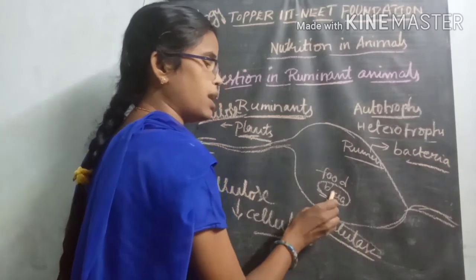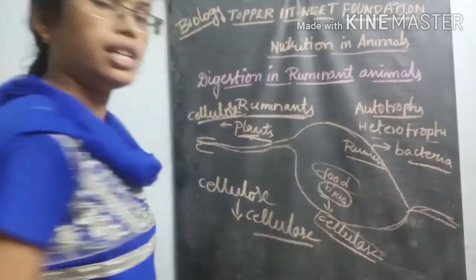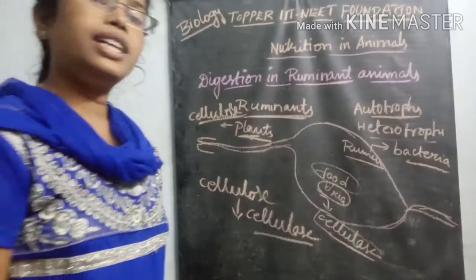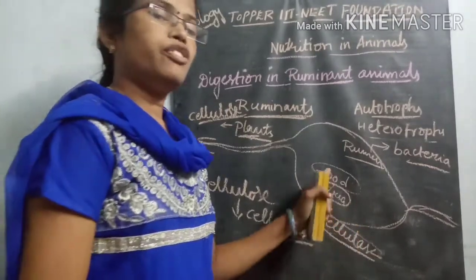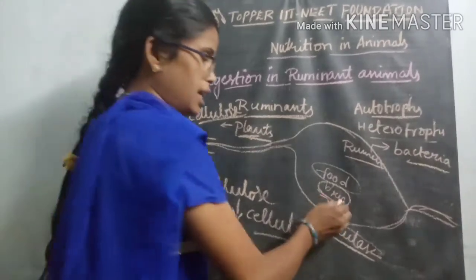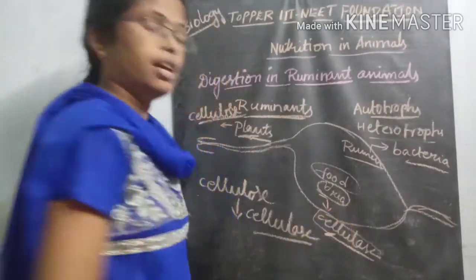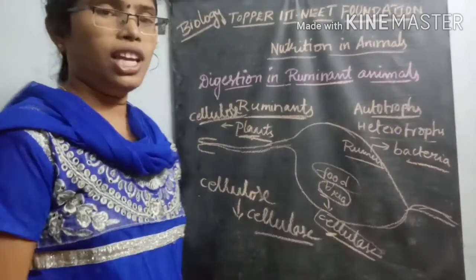The cellulase released by the bacteria is mixed with the already stored food material and digests the food material. So the food is mixed with bacteria, the bacteria release the enzyme called cellulase, and this total food is mixed with cellulase.